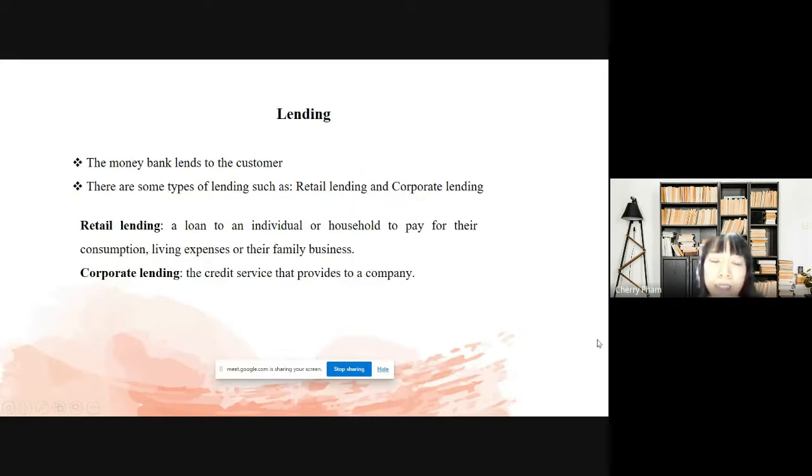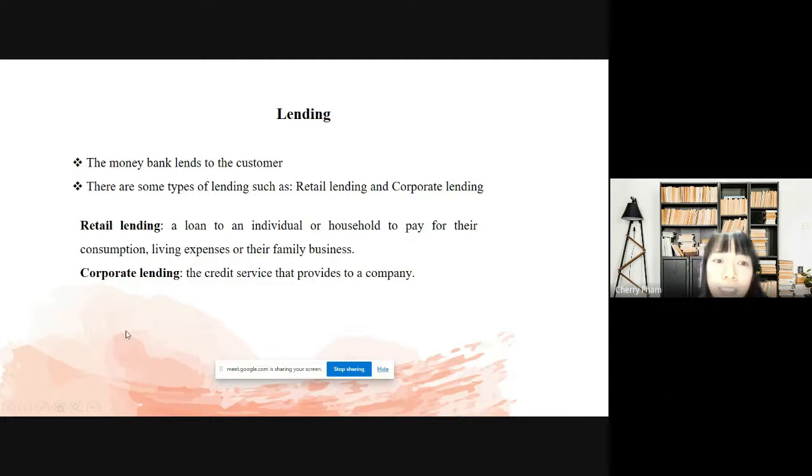Retail lending is a loan to an individual or household to pay for their consumption, living expenses, or their family business. You can understand it in an easier way: retail lending is a loan the bank gives to an individual or household for buying a house, buying a car, even buying a laptop or paying school fees.